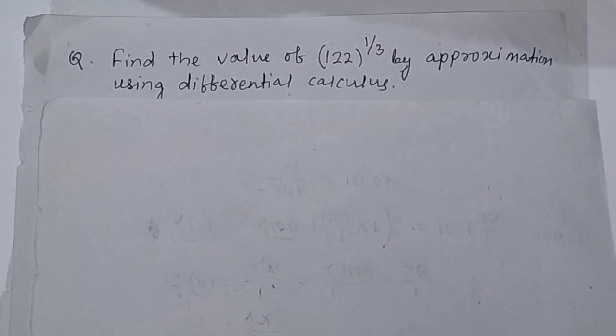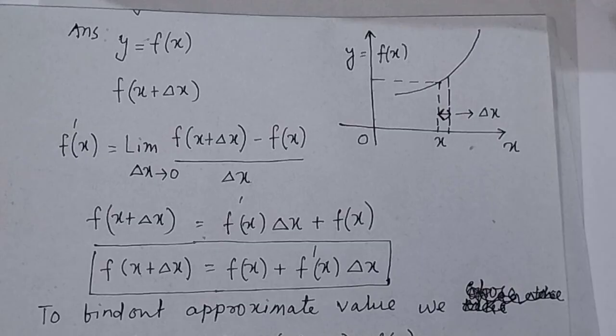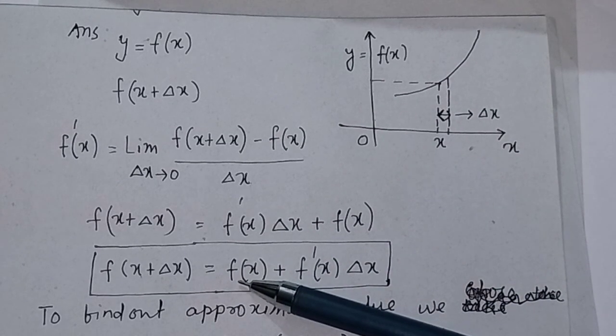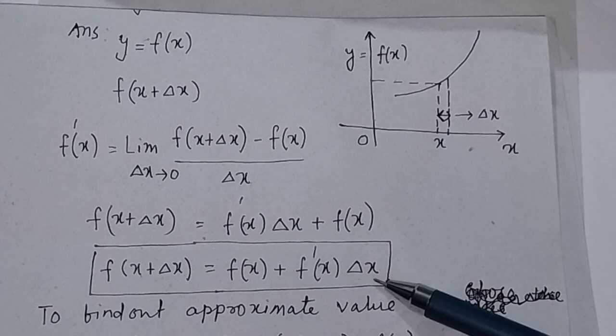Find the value of 122 to the power 1 by 3 by approximation using differential calculus. In differential calculus, to find out the approximate value, we use the formula f(x + Δx) is equal to f(x) + f'(x) Δx.